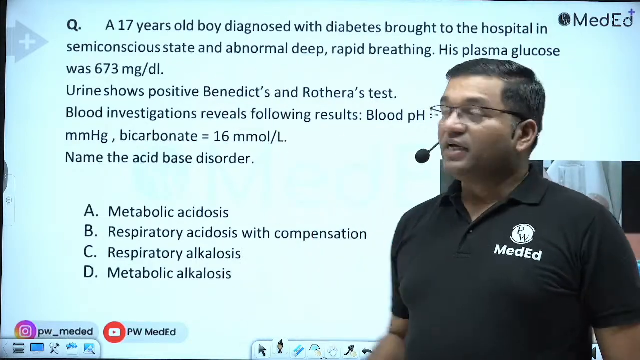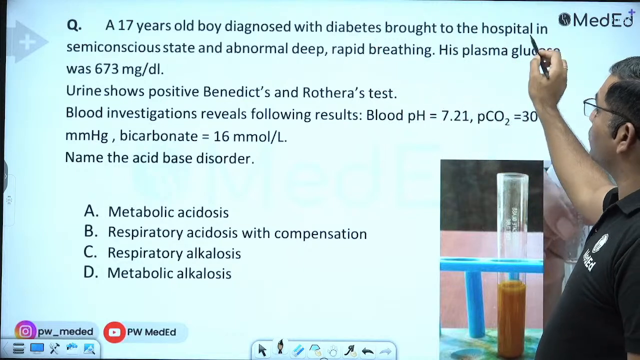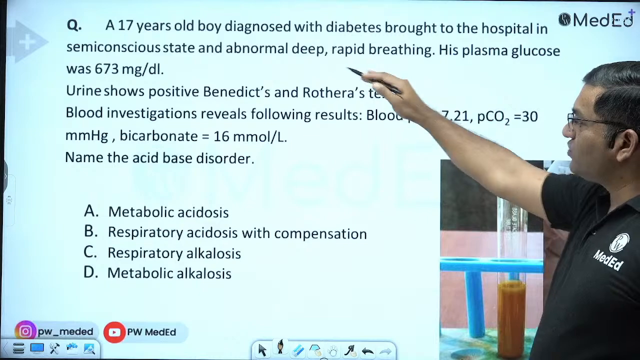Next question. A 17-year-old boy diagnosed with diabetes is brought to the hospital in a semi-conscious state with abnormal deep rapid breathing. This is known as Kussmaul breathing.